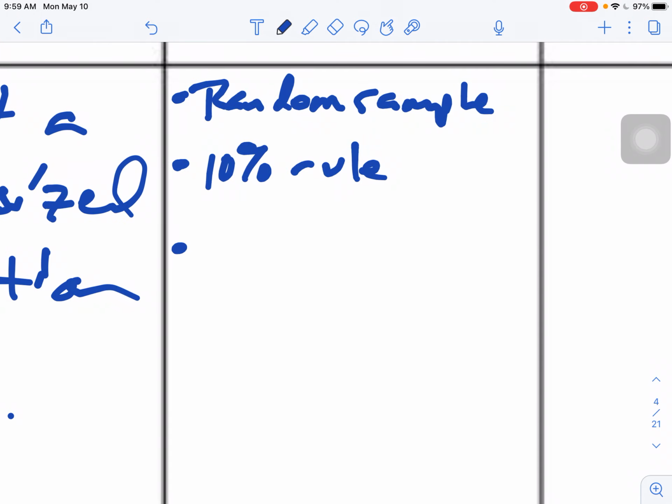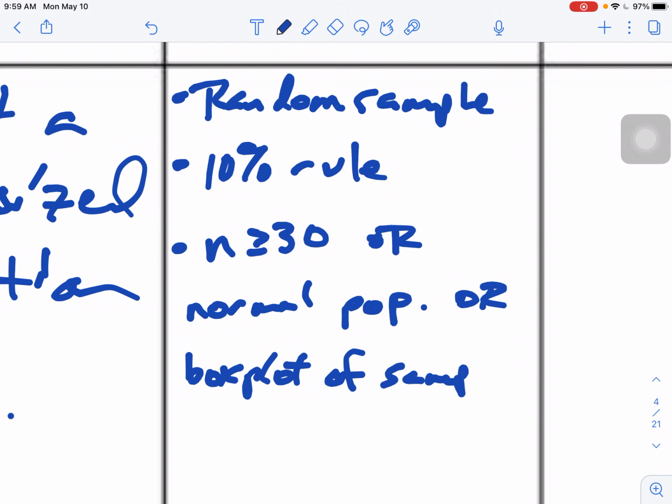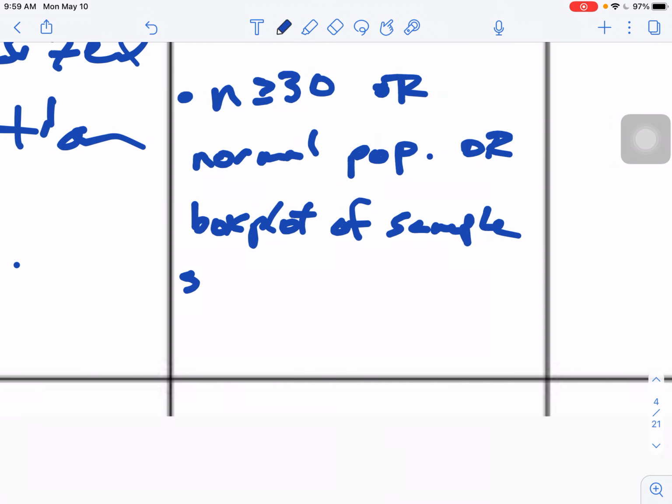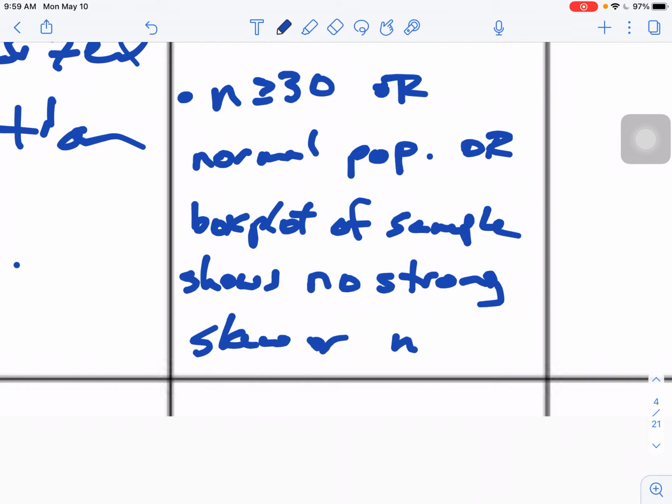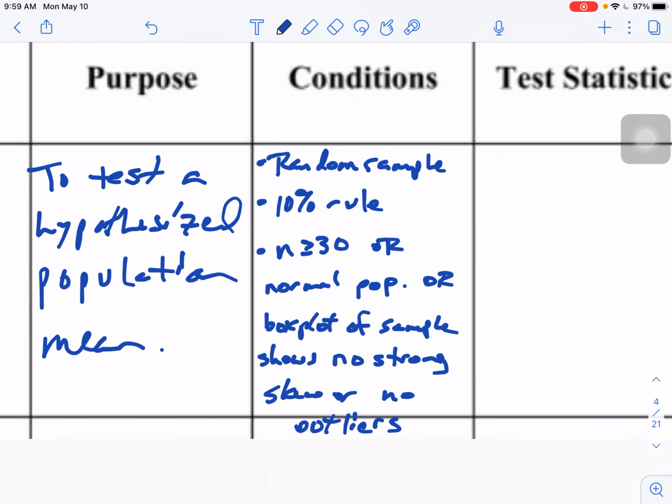Third condition, remember, is that either n has to be greater than or equal to 30, or there's a couple ways of meeting this condition: you were sampling from a normal population, or the third way is the box plot of the sample shows no strong skew or no outliers. Those are your conditions for the t-test for mu.